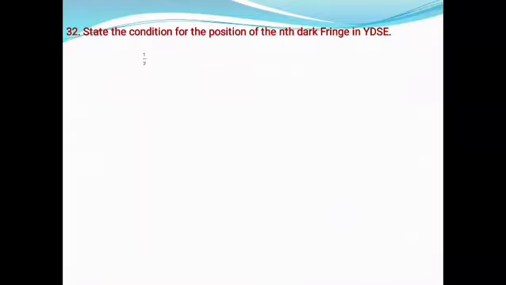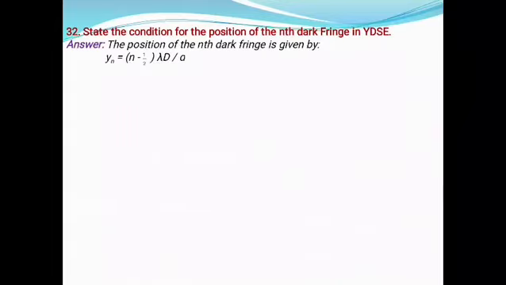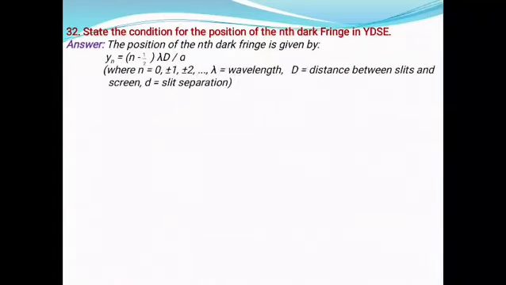State the condition for the position of the nth dark fringe in Young's double slit experiment. Answer: the position of the nth dark fringe is given by yn equals (n − 1/2)λD divided by d, where n is the integer, λ is the wavelength, capital D is the distance between slits and screen, and small d is the slit separation.